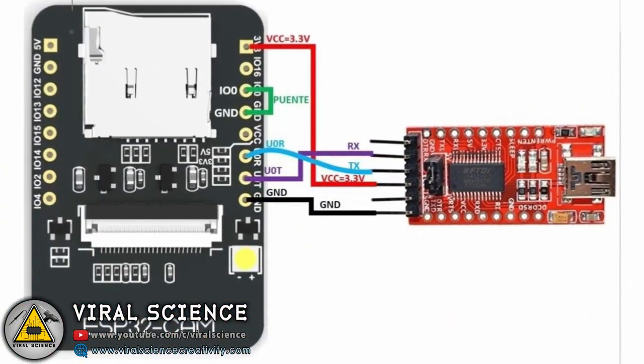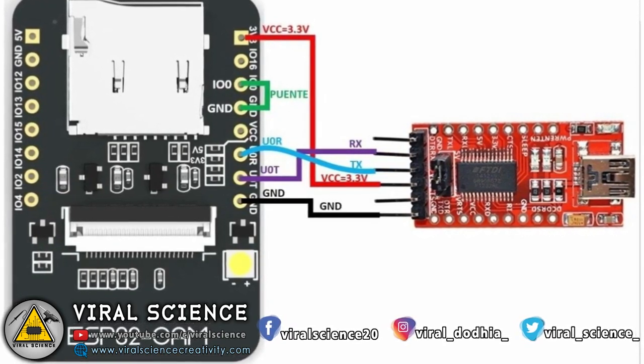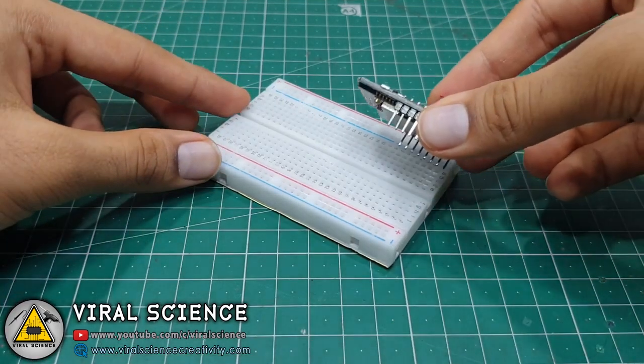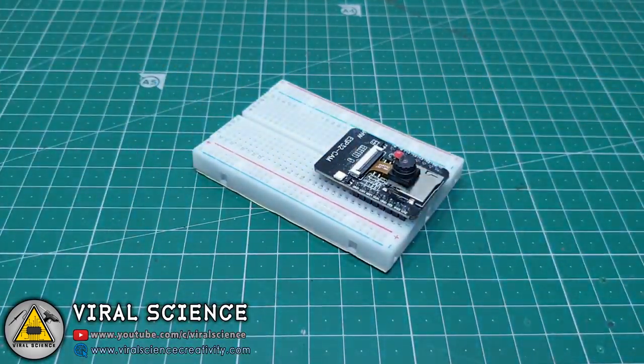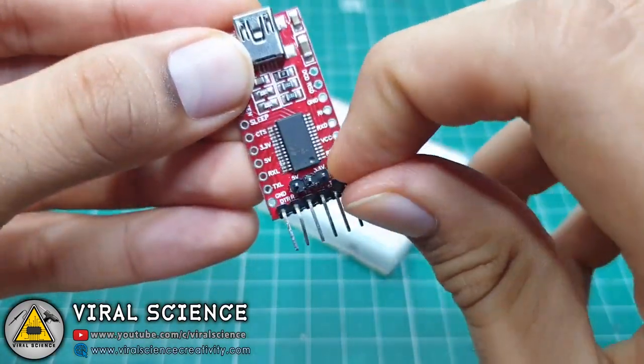So to program our ESP32 board, you will need to do these connections and connect it with the computer. I am using 3 volt power from this module. If you get some brownout errors, you can shift to 5 volts.